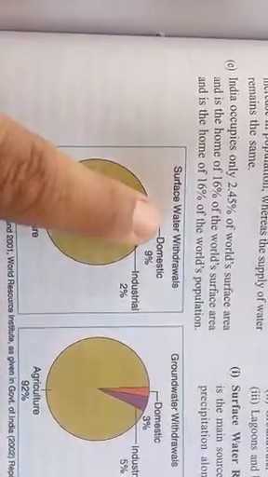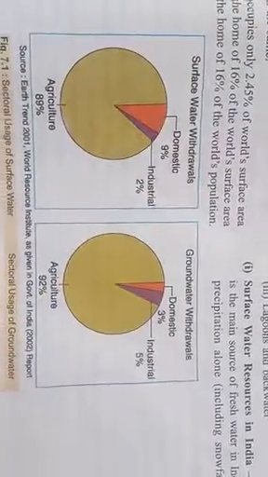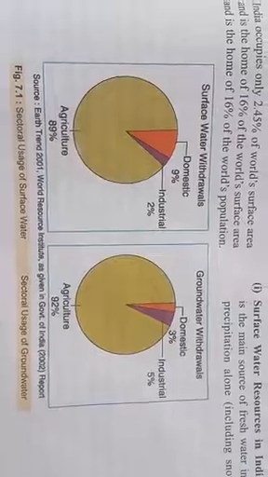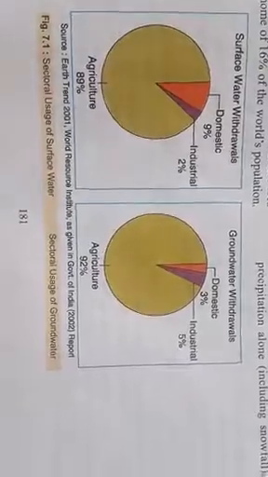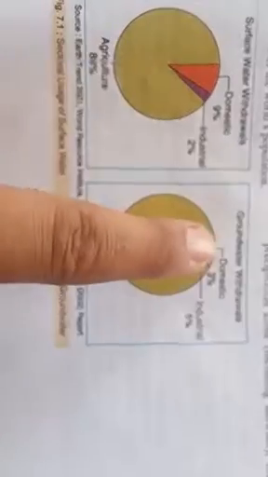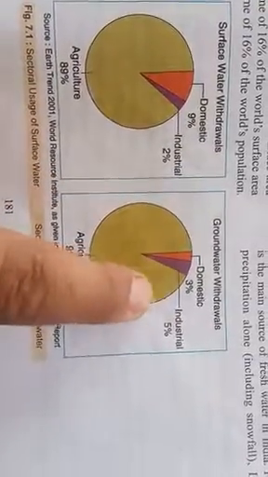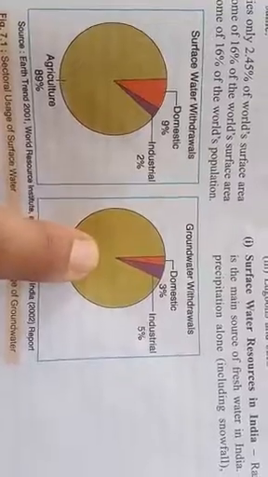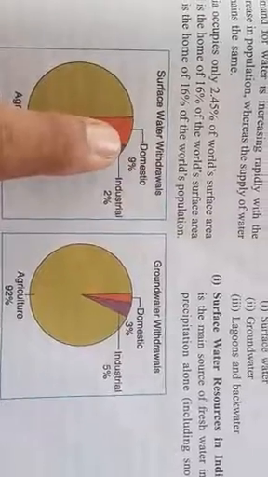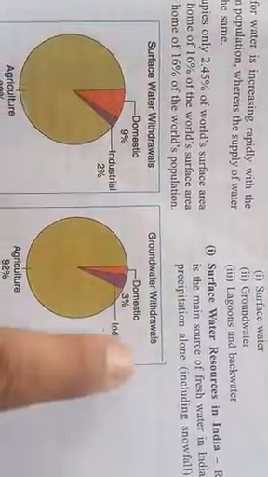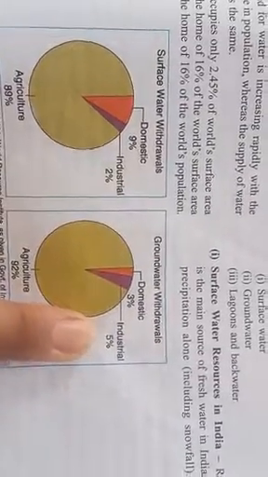This is surface water. And if we talk about groundwater withdrawals, groundwater is the water which is present under the ground and which is taken out through wells and tube wells. The groundwater is used 92% for agriculture. Nowadays people are using tube wells and all that. 3% is used for domestic uses, compared to 9% for surface water, and industrial sectors use 5% of this water.